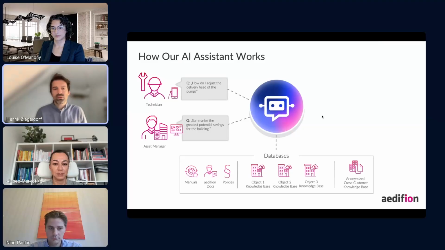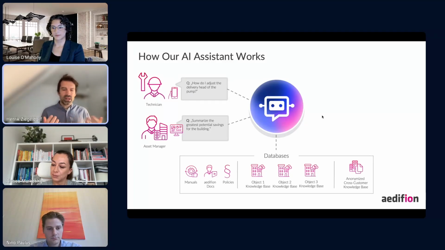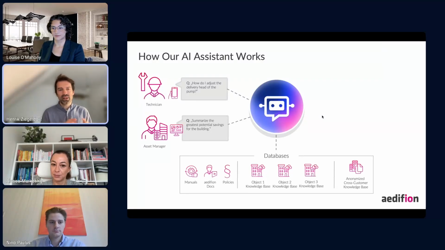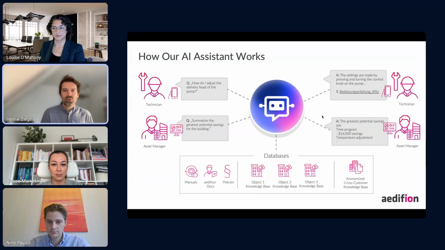And it can also draw on anonymized cross-customer knowledge base. So we might do things in the background like comparing heat pump operations and tell you that you're above or below average with the efficiency of your heat pump, and get that through some kind of cross-learning across our customer base if a customer or a building opts in to participate in that. And then the LLM, of course, generates an answer.